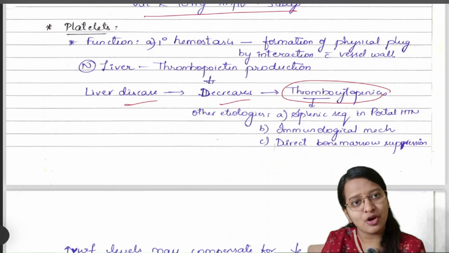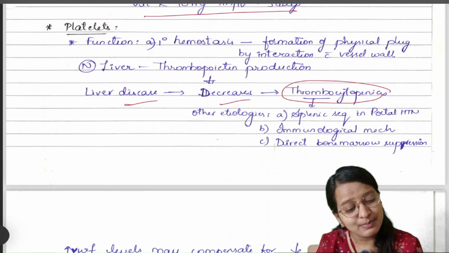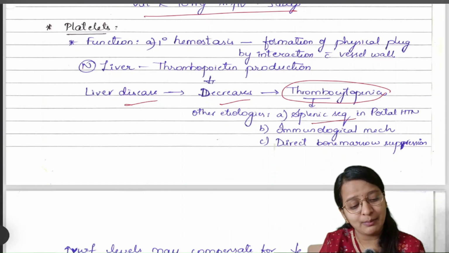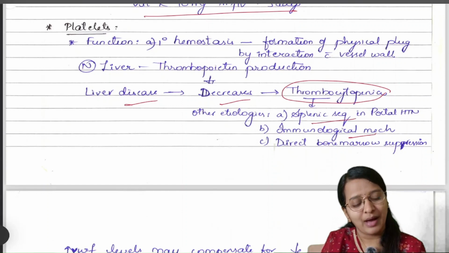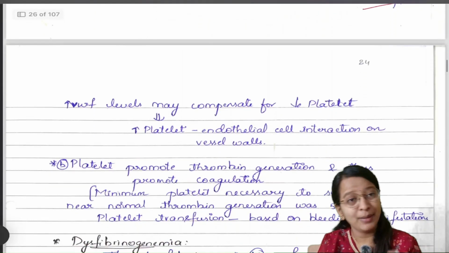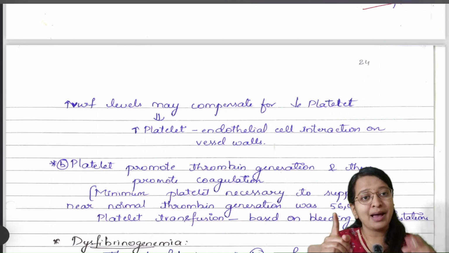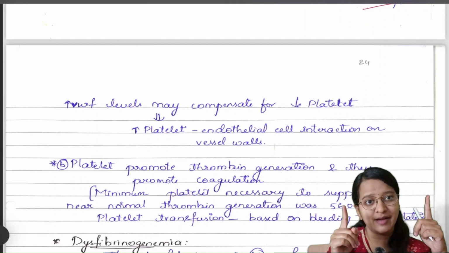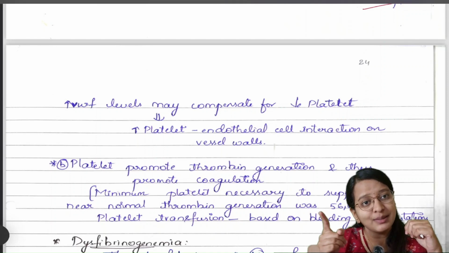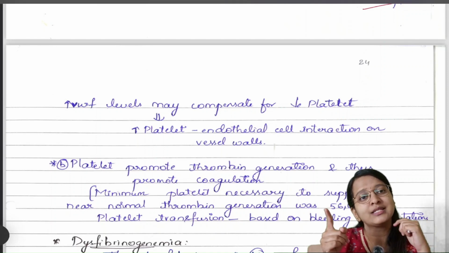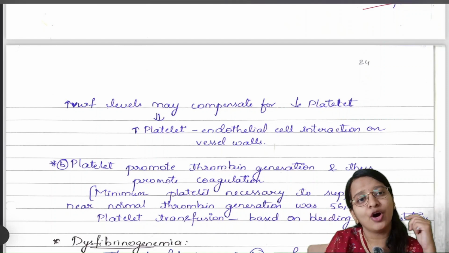Apart from decreased thrombopoietin, the other causes of thrombocytopenia may be splenic sequestration, immunological mechanisms, or direct bone marrow suppression. But previously we saw that decrease in clotting factors is being balanced by decrease in anticoagulant factors. Here, decrease in platelets is being balanced by increase of your von Willebrand factor.